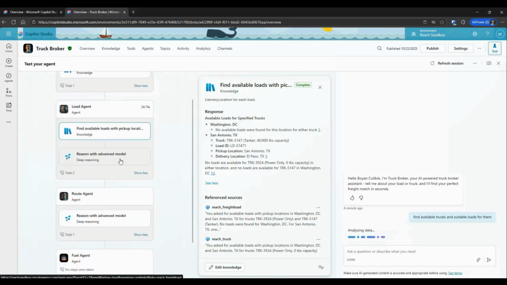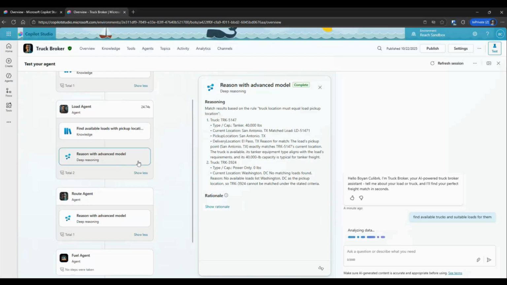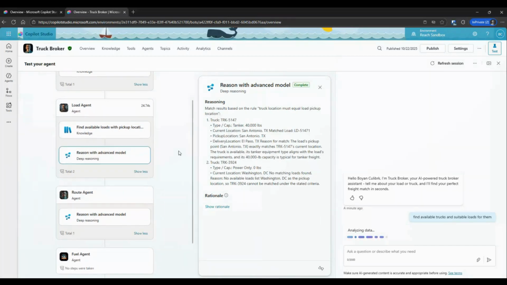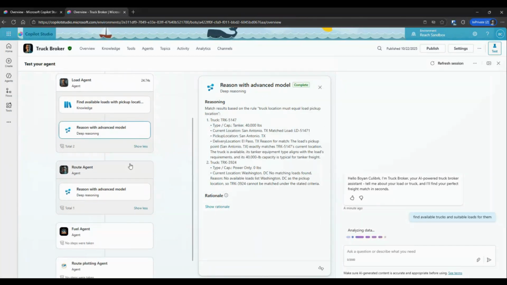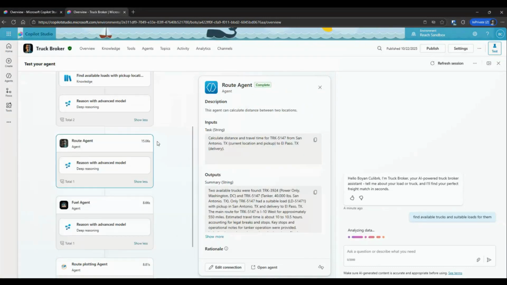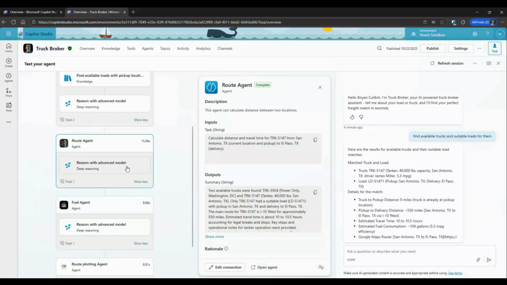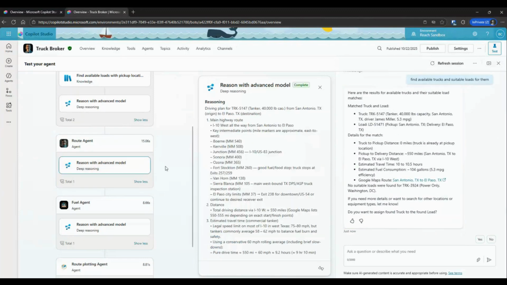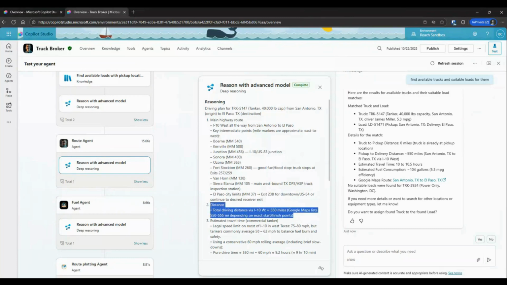Afterwards, once it finds the most suitable loads, the orchestrator will get all that information and kick off a whole different logic tree. It will call the other agents to calculate all the remaining data. For example, the first one will be the route agent, which will check the route, the locations, the distance, and so on.